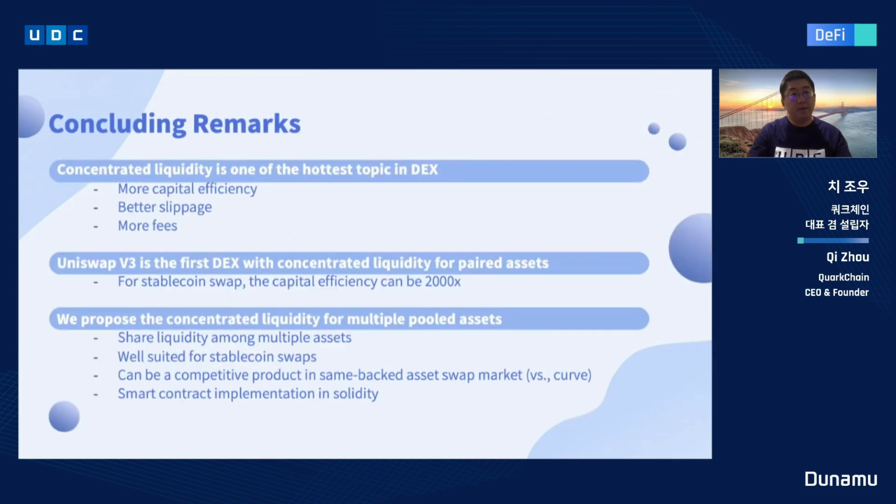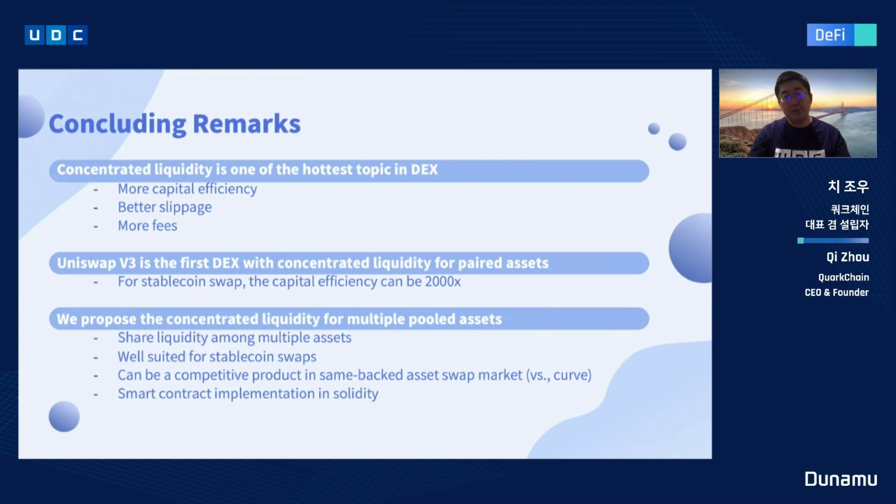So here I would like to summarize what we have done in this area. Concentrated liquidity is one of the hottest topics in decentralized exchange. It can provide much more capital efficiency, which results in better slippage and more fees for the liquidity providers. Uniswap V3 is the first DEX with concentrated liquidity for pairwise assets.